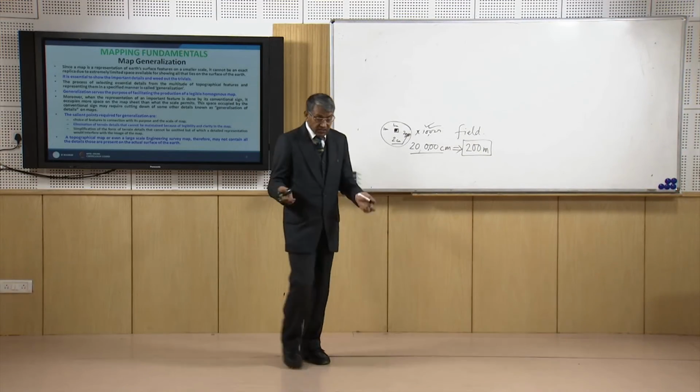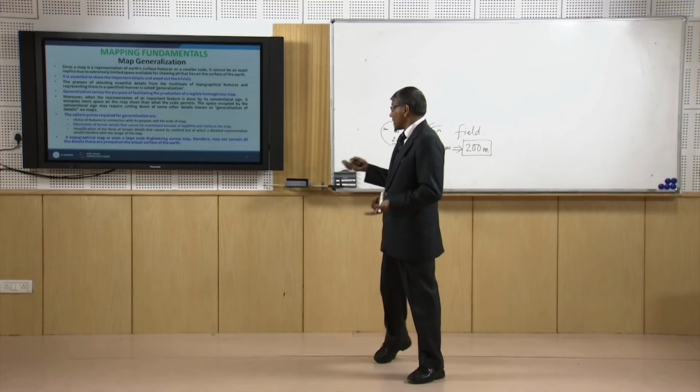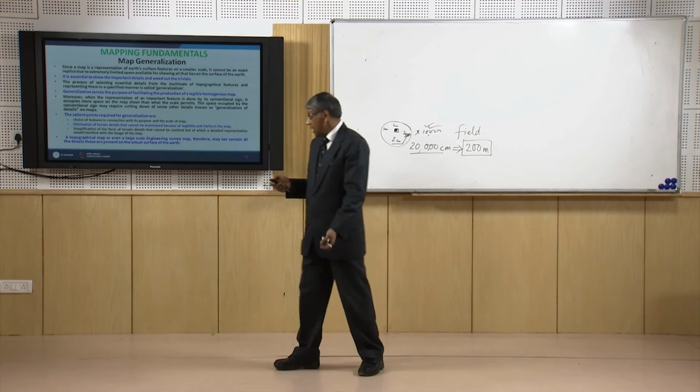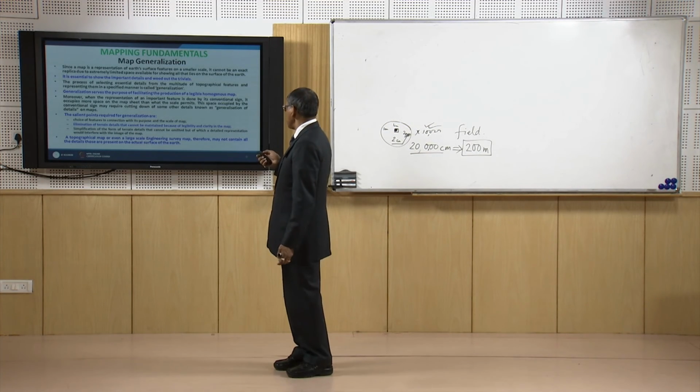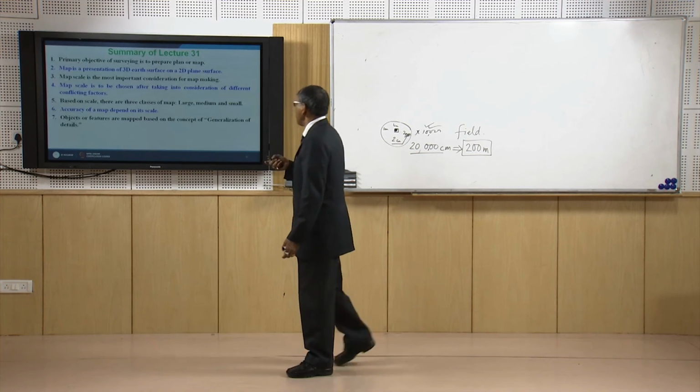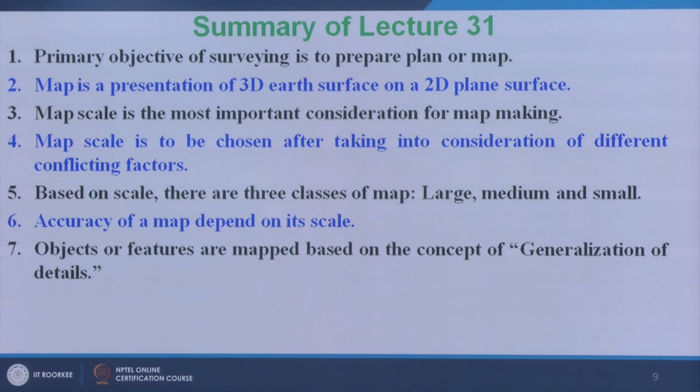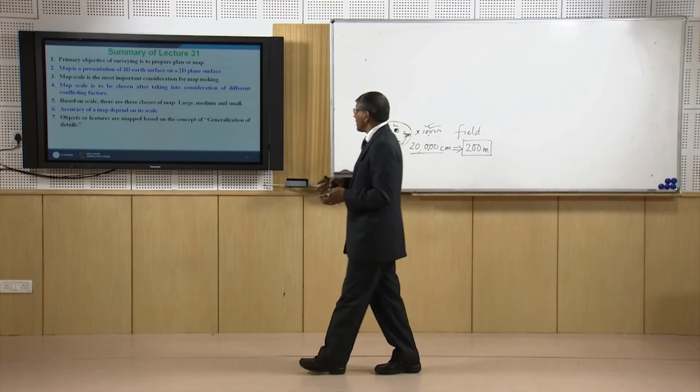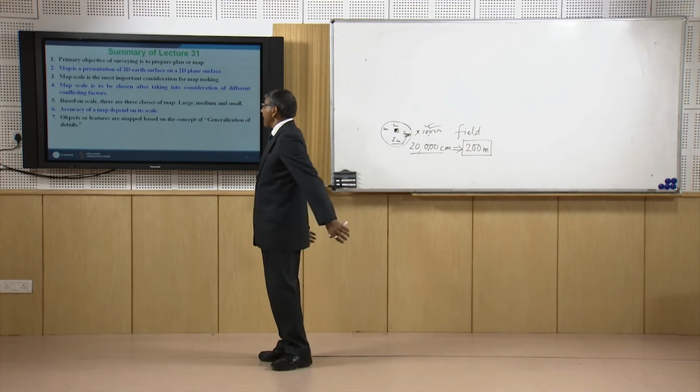With this I conclude today's class. The summary of today's class is that the primary objective of surveying is to prepare a planar map. A map is nothing but a 3D object presented on a 2D plane surface.